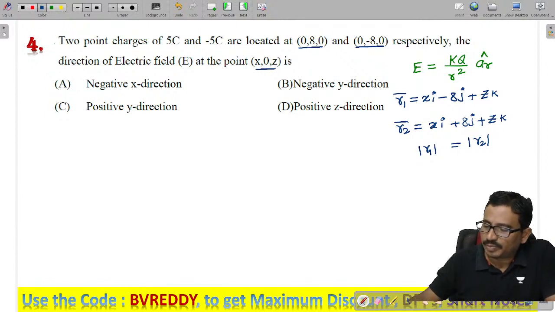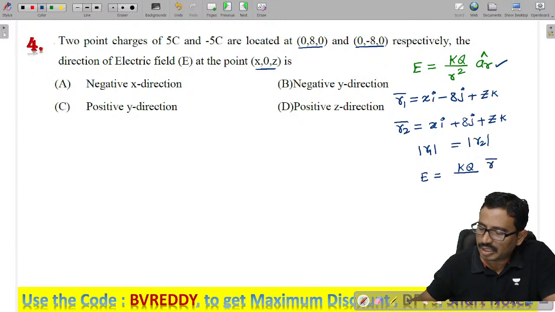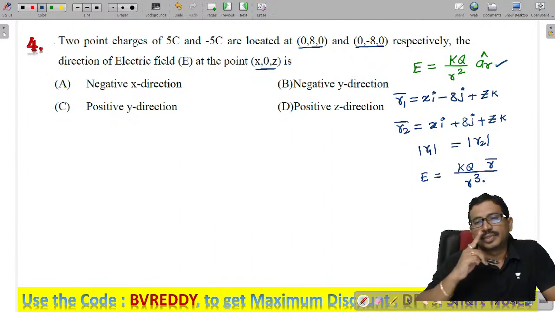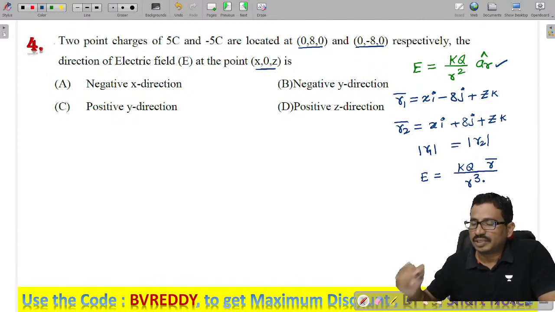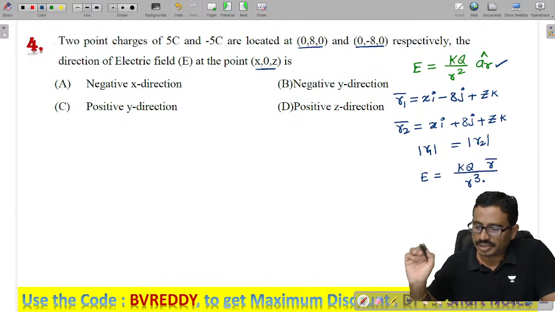So that's why I am modifying this formula. The electric field E is modified as kq by r square, with a unit vector AR, which we can write as R bar by R, so I can say kq R bar by R cube. Here k by r cube is a magnitude, those values are constant, so we can remove them.